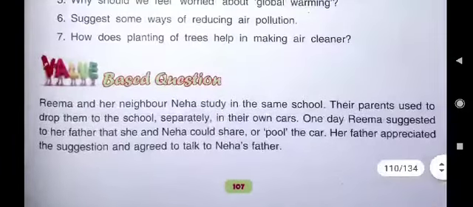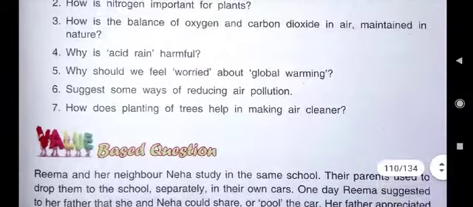Then the answer you can write, trees bring rainfall. We all know trees bring rainfall. So we can write, trees bring rainfall which settles down the dust of the atmosphere and makes the air cleaner. Nowadays, if you listen to TV news, you must have heard that in Delhi pollution was too much.